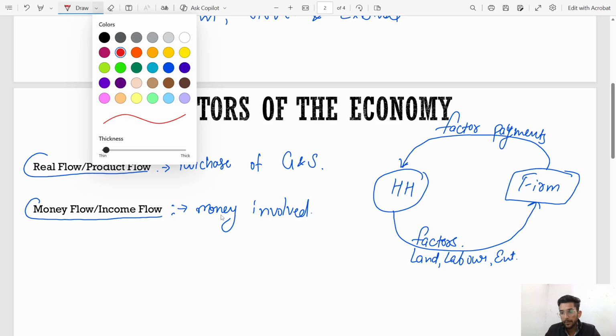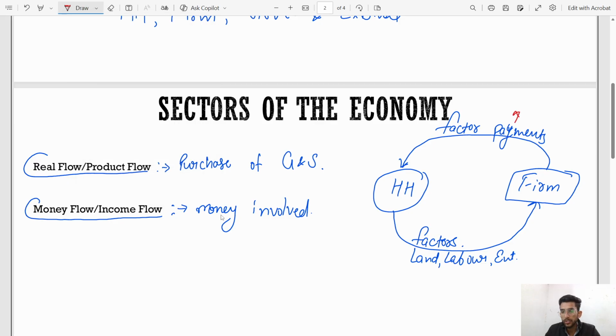So here payments, here income is involved. So this is a money flow. Here only factors are involved. This is a real flow.